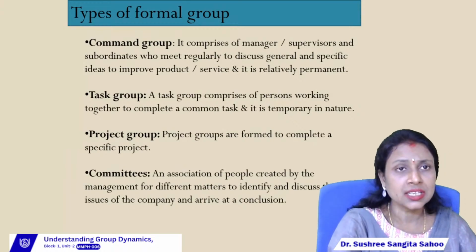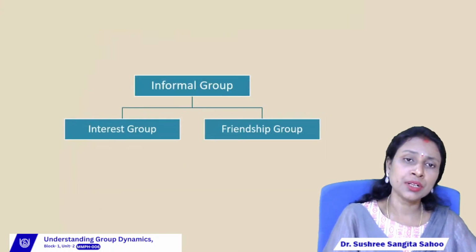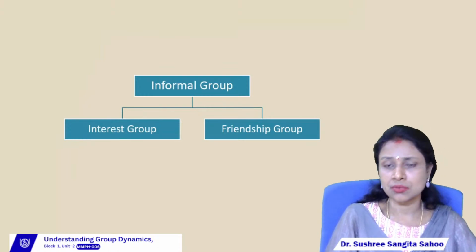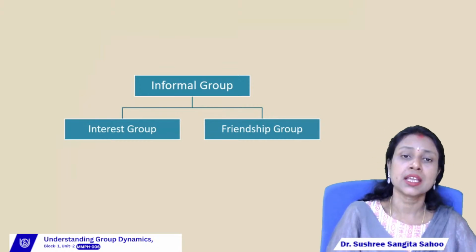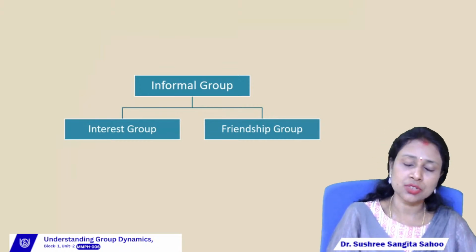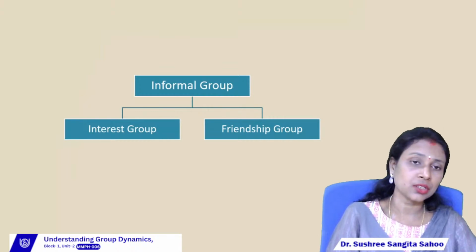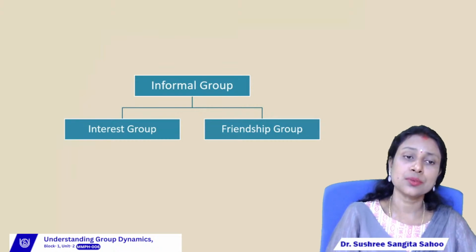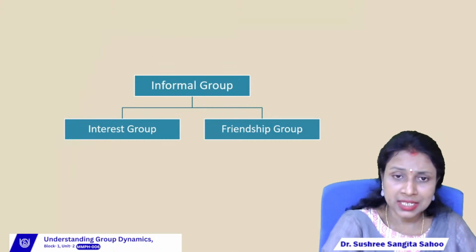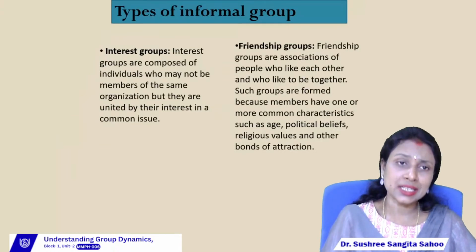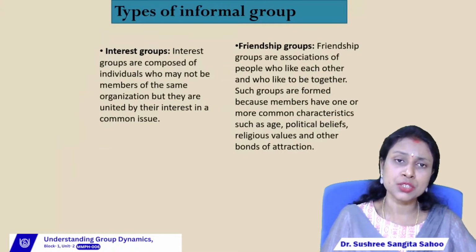Then next is the informal group, right? So the informal group is again classified into two parts. The first one is your interest group, and the second one is your friendship group. As I said, informal groups are those groups which are not created by the organization. They are normally created by the group members. So the first informal group is the interest group. Interest groups are composed of individuals who may not be members of the same organization, but they are united by their interest in a common issue.